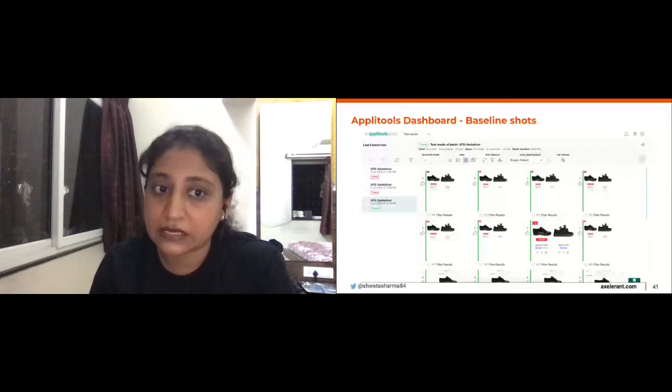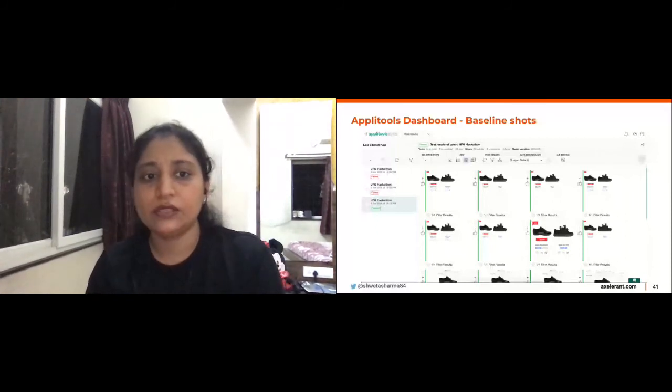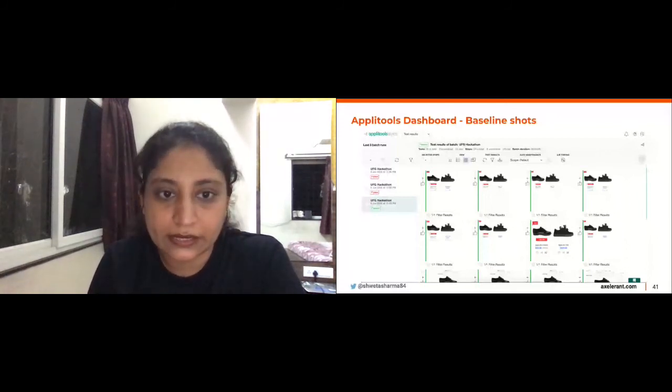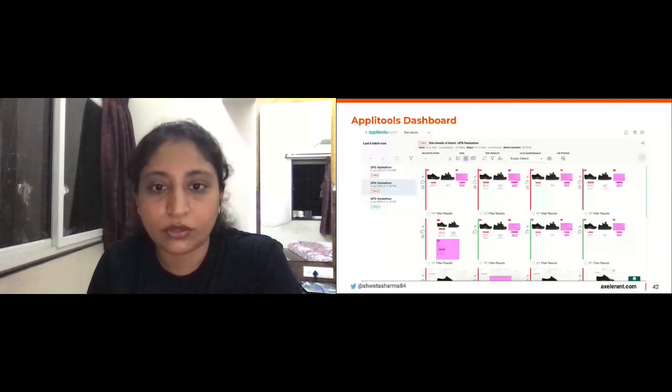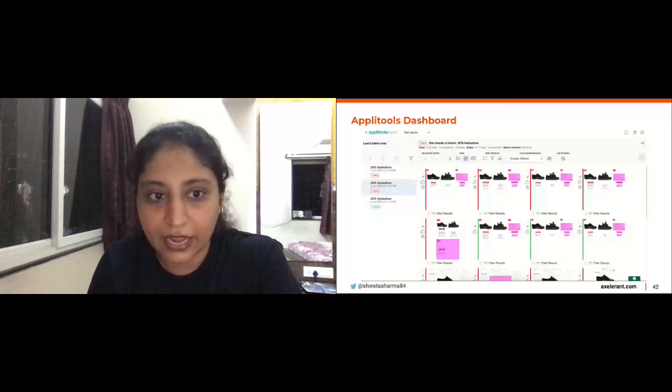So these are the baseline shots that were captured. The hackathon had a second URL against which we had to run these visual tests. Obviously, it was flaky so that the tests fail. And this is how it highlights the differences in their dashboard.